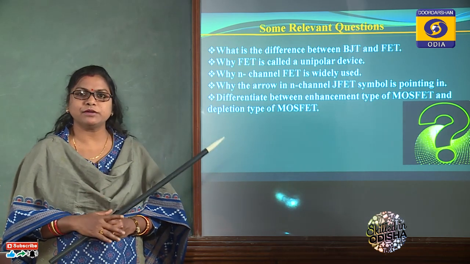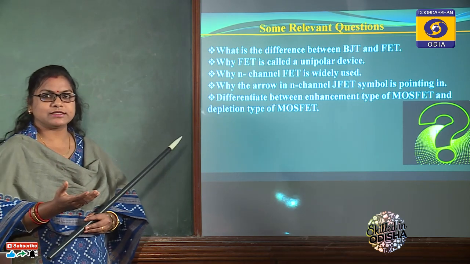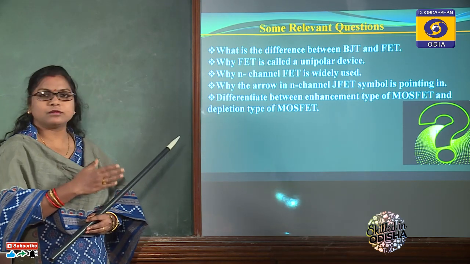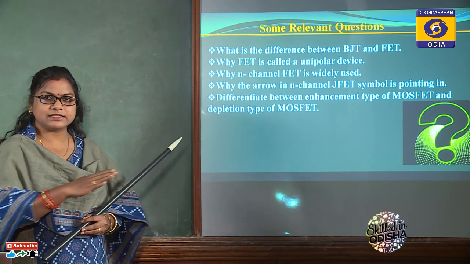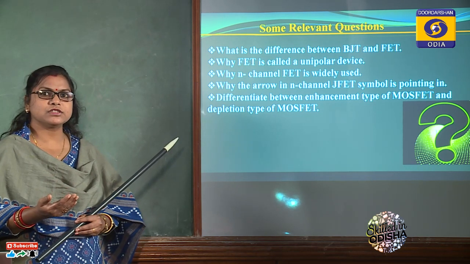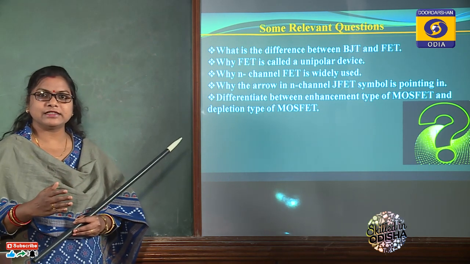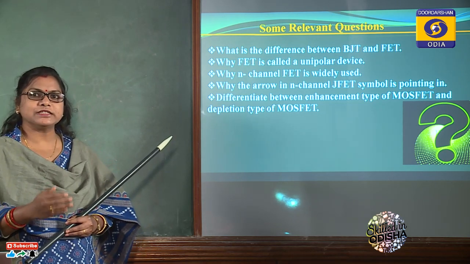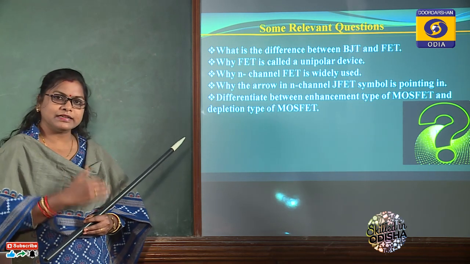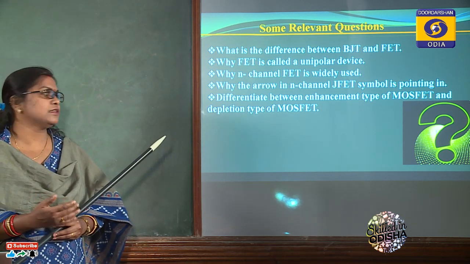Another point is that after the pinch off voltage, on the right side of the pinch off voltage, the curve is totally linear or constant. Current will not increase even if we increase the voltage across drain to source. That region is the constant current region and linear amplification region. On the left side of the pinch off voltage is the ohmic region, and that is also the voltage controlled resistance region.